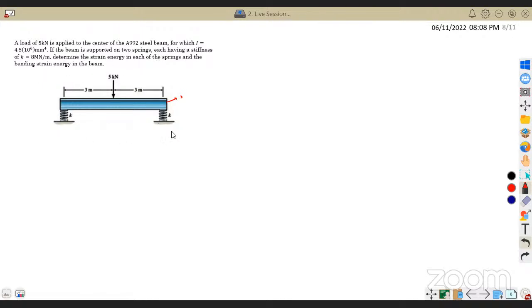Bending strain energy means the total strain energy. Okay, how can I do it? First I will draw the free body diagram. A load of 5 kilonewton is acting at the center. If I remove the spring, let us consider this is my ground. The spring will offer a reaction on the beam.